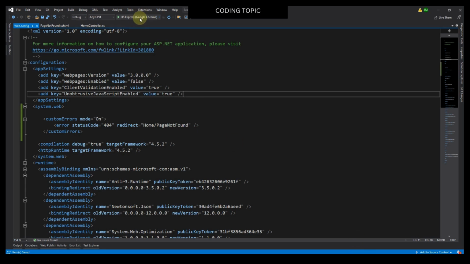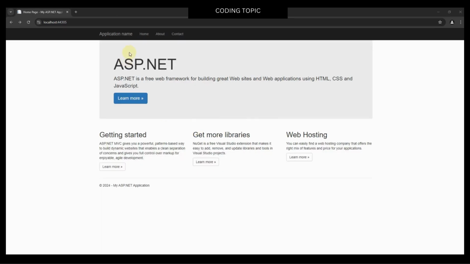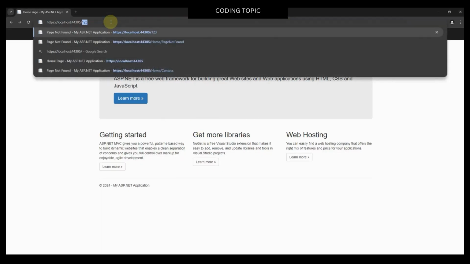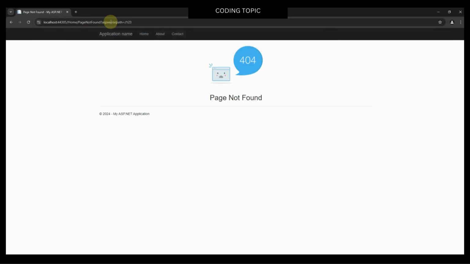Then I will run the project. Now I will try to access a page that does not exist. So /123, I will press enter and the page not found is now working.